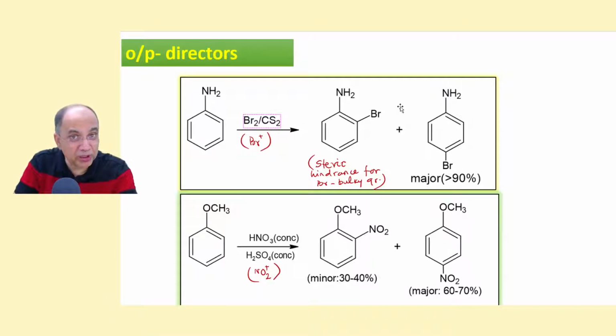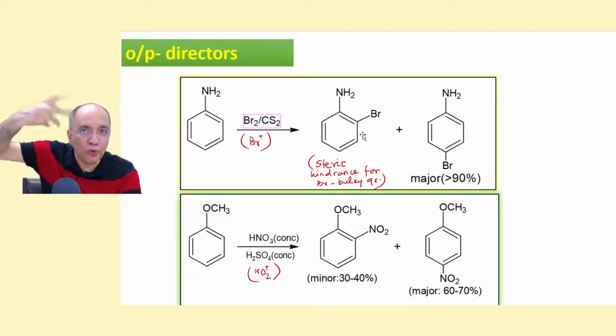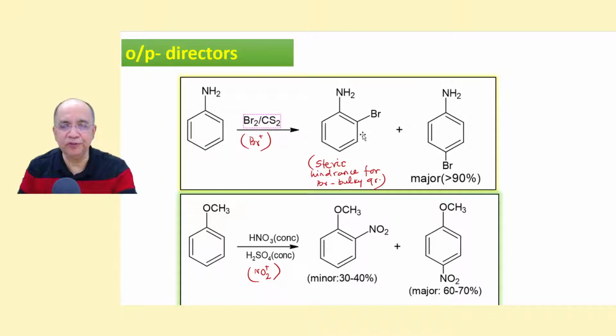But since bromo is a very bulky group, the percentage of para product is more than 90%. Almost negligible percent of ortho product is found here because of steric hindrance. It is because bromine is a bulky atom. So the statistical factor of 2 has no advantage to make. It is being outweighed by the bad effect of steric hindrance. Attack doesn't happen here much, less than 10%.